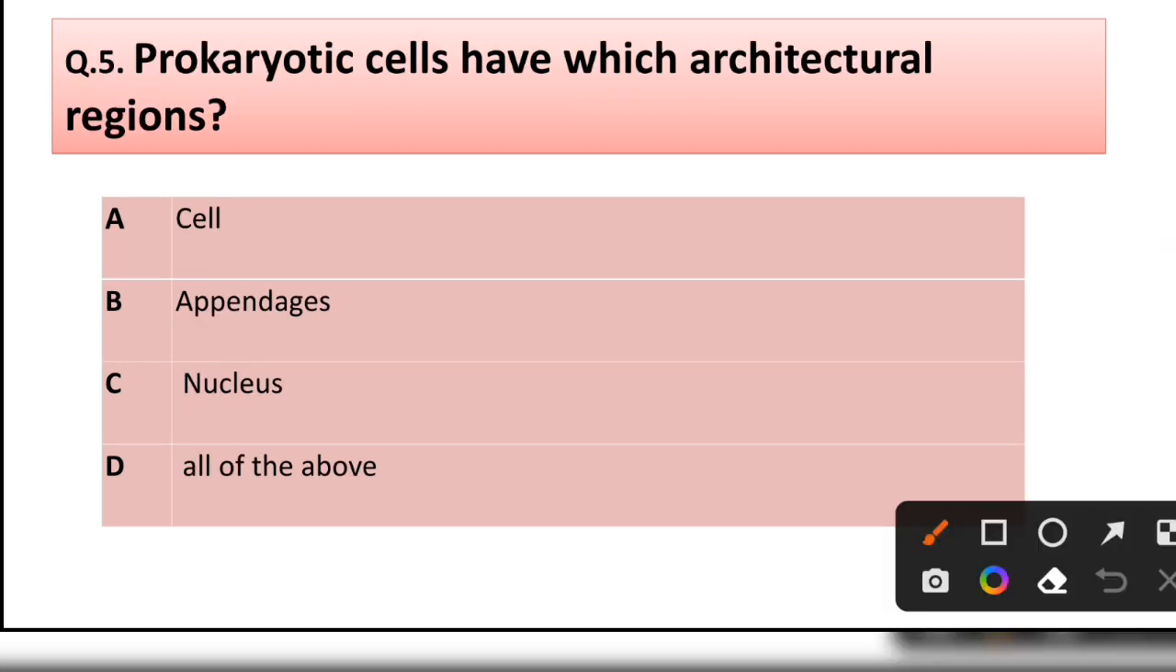Question number 5. Prokaryotic cell have which architectural region? Cell, appendages, nucleus, or none of the above? Correct answer is option B. Appendages.